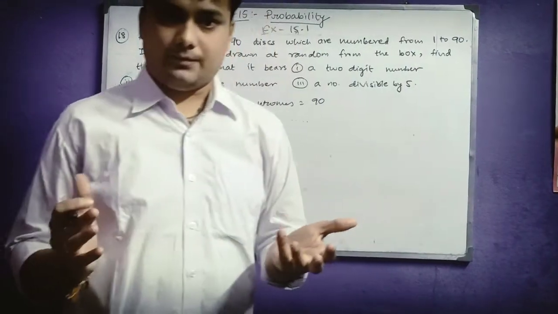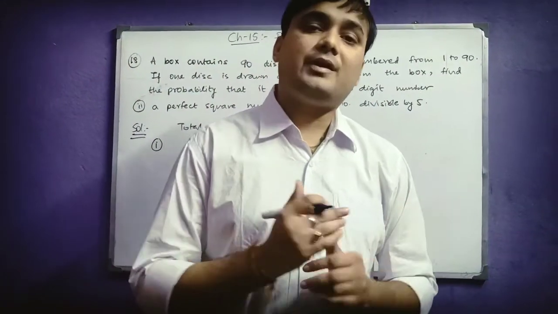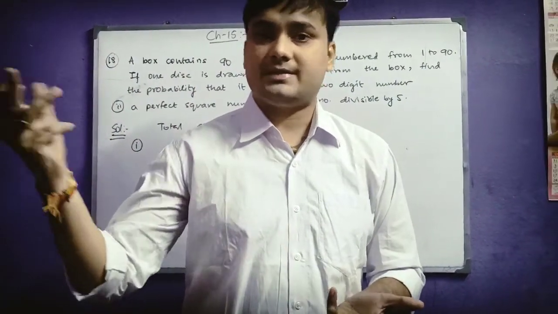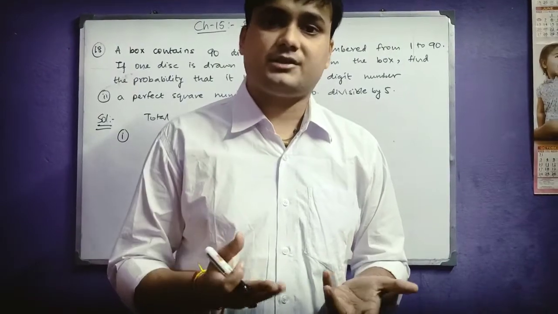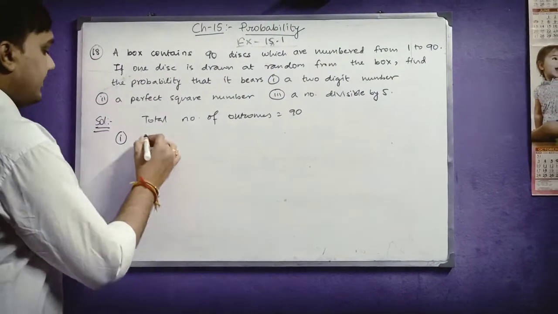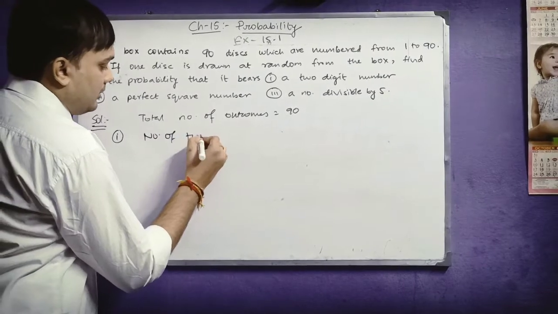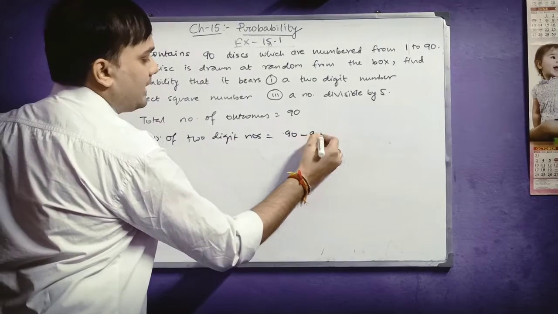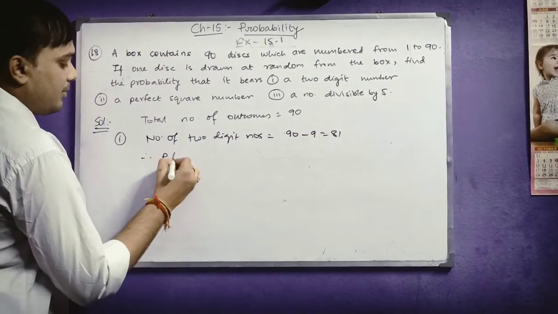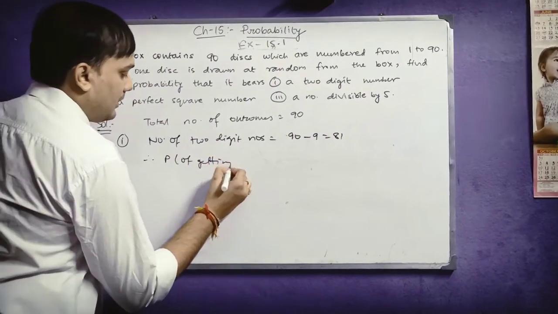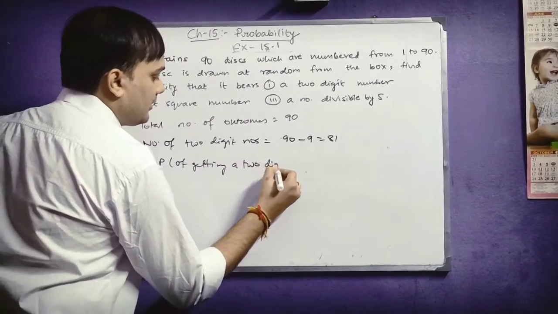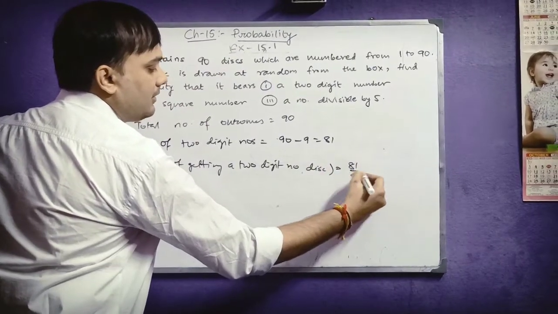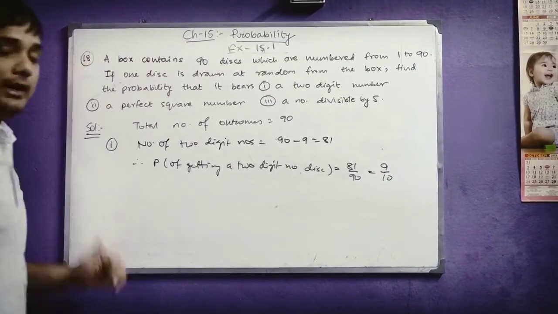That means you know it very well that out of 90 numbers, how many 2-digit numbers are there? Just subtract 9 from 90, because 1, 2, 3, 4, 5, 6, 7, 8, 9. These 9 numbers are single digit numbers. So total number of 2-digit numbers is equal to 90 minus 9, which is 81. Therefore probability of getting a 2-digit number disc will be equal to 81 by 90, which is equal to 9 by 10.